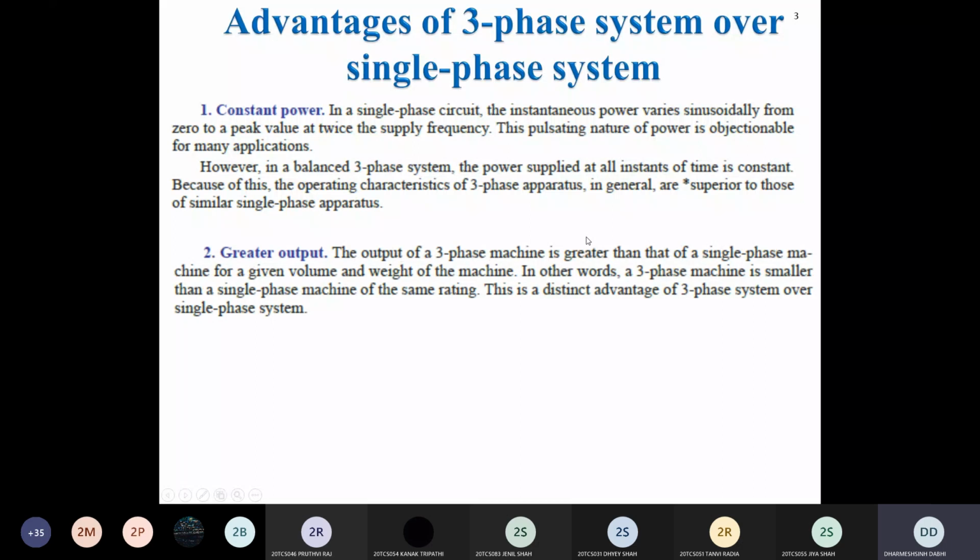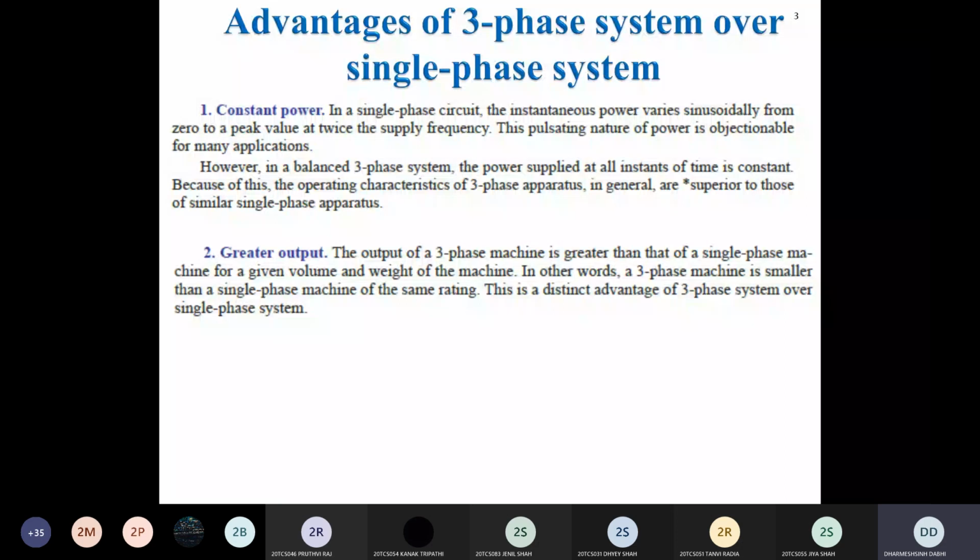The second advantage is greater output from the three-phase machine or three-phase generator. For the same power rating, suppose I want to generate 100 megawatts from one generator. If I use a three-phase generator or a single-phase generator of the same rating, both generate the same power, but in the case of the single-phase generator, the size of the machine becomes very large.